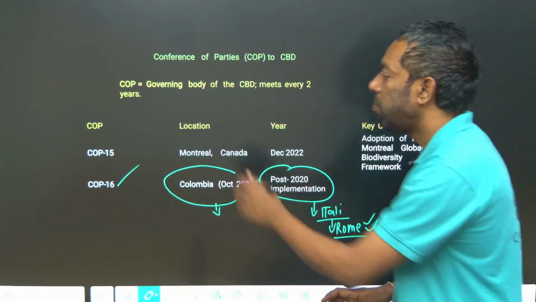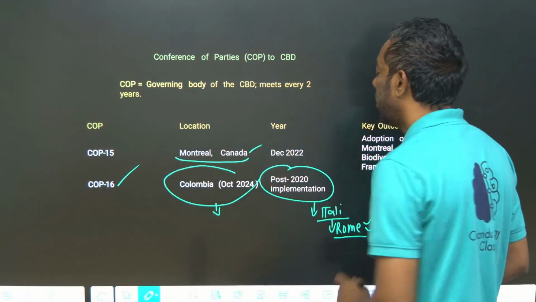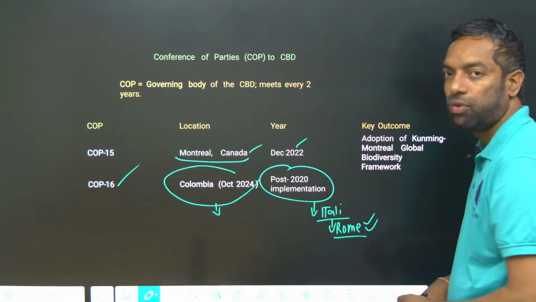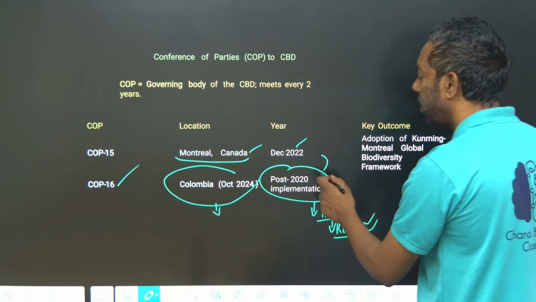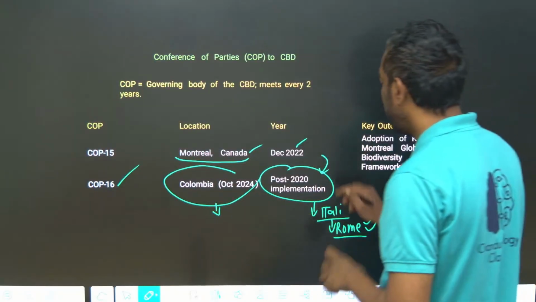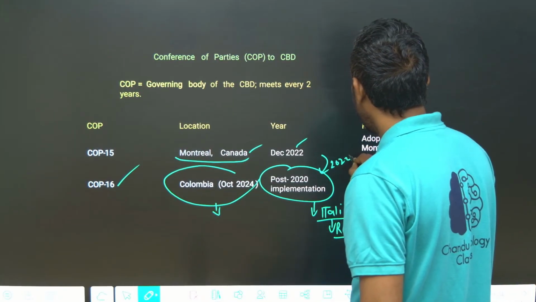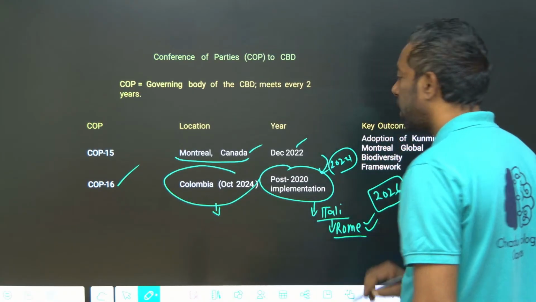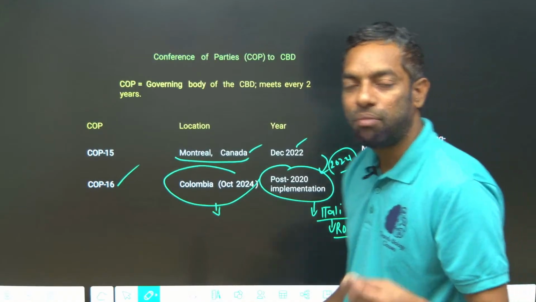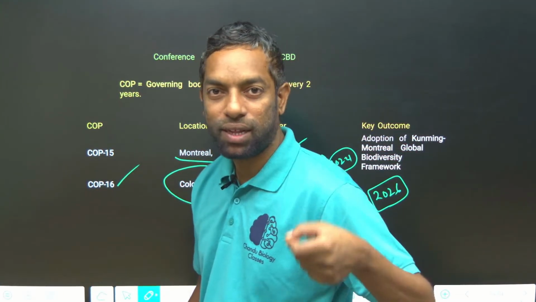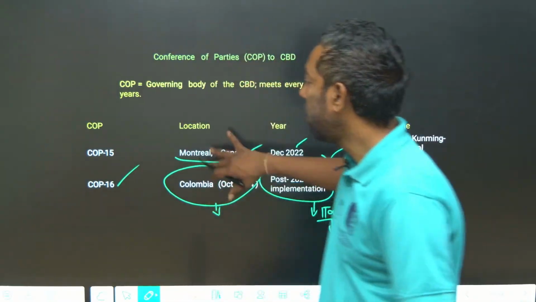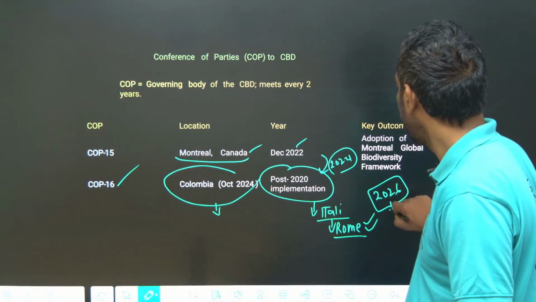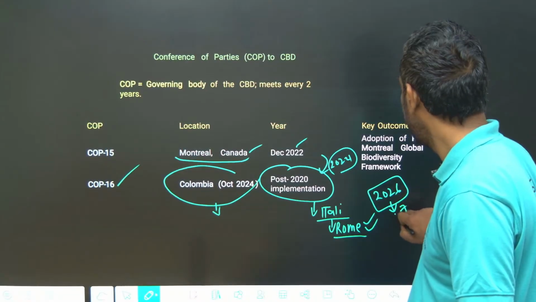COP15 was in Montreal, Canada, in 2022, and this one is 2024, every 2 years, right? The next one is 2026. Every 2 years there is a conference of parties for the Convention on Biological Diversity. UNFCCC is different: it is every 1 year, and the 30th is coming in November. For CBD, the 16th was in 2024, and the 17th will take place in 2026.